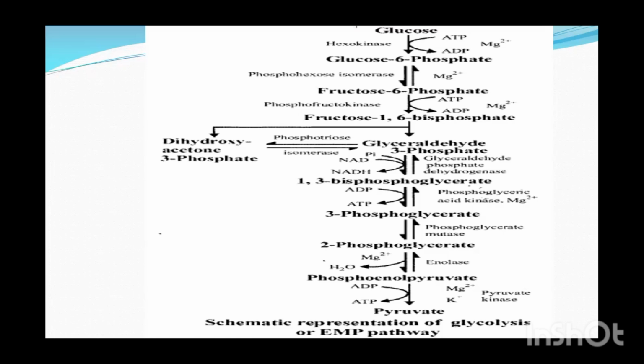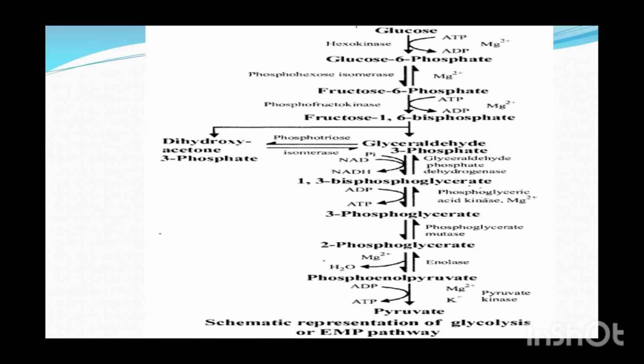Now this 3-phosphoglycerate will undergo intramolecular rearrangement. Meaning what? In 3-phosphoglycerate the phosphate is at carbon number 3, and from carbon number 3 the phosphate will be shifted to carbon number 2, and there will be formation of phosphoglycerate containing phosphate at carbon number 2, so it is called 2-phosphoglycerate.